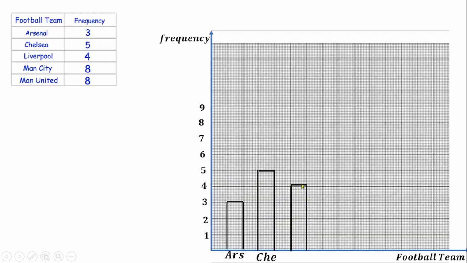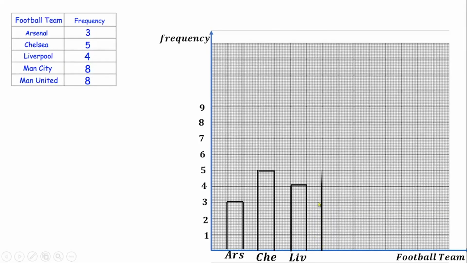Sorry, there's a little bit of a gap at the top, please. It's because I've already drawn this, and you may not be able to see clearly because of the tiny lines we are having here. Nevertheless, I believe you understand what I'm trying to pass across to you here. That will be labeled Liverpool. The next one is Man City. So I will leave another 2 centimeters as the gap between the bars.